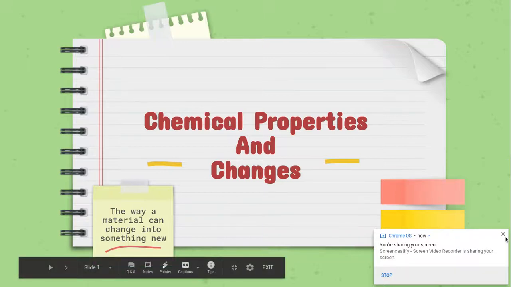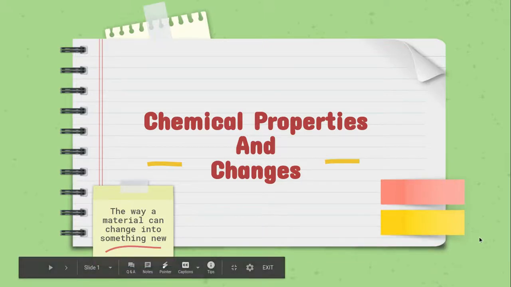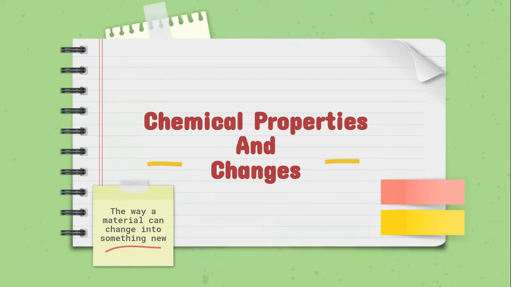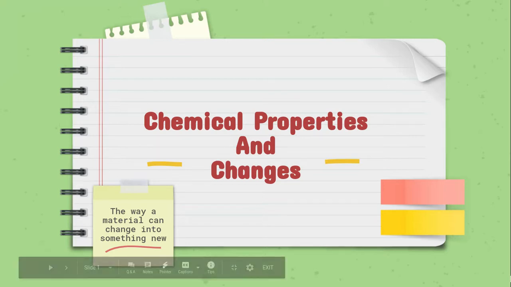Okay, I just want to take a moment to go over the notes in case you missed them for today. We're talking about chemical properties and changes. The major difference between chemical properties and changes and physical properties and changes is that chemical properties and changes are either the properties of a material or the way the material can change into something new. That is the key thing.